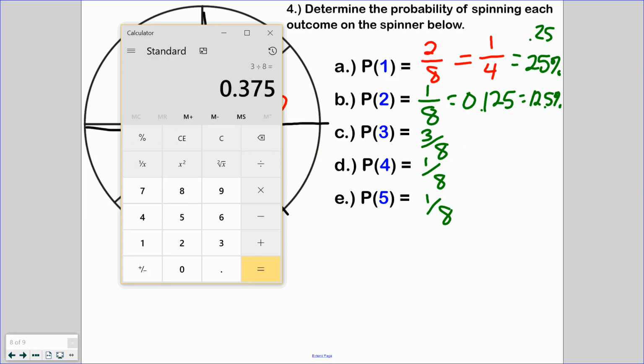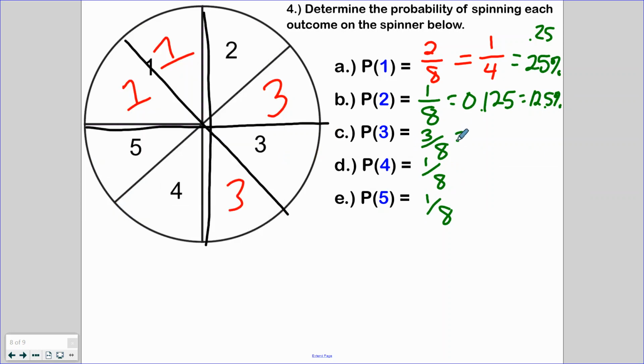So all of this seems rather unlikely at the moment. 3 out of 8 would be 0.375, or 37.5%. It's growing here, but it's still not getting us to higher percentages. And then 1/8, we were already told, 12.5%, and then 12.5%.